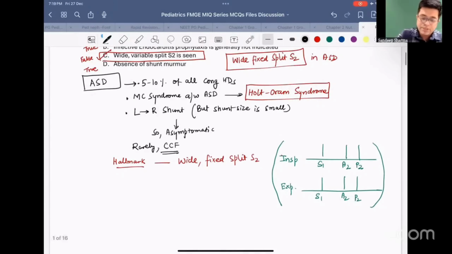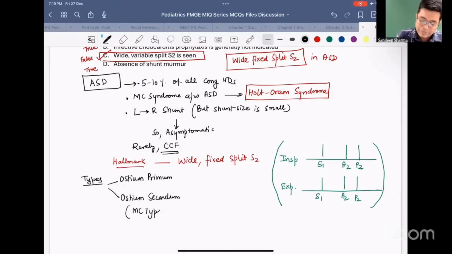Now, talking about the types of ASD, there are broadly two types. You have Ostium primum variety, which is a rare and more atypical form, and second is Ostium secundum form. Ostium secundum is the most common type of ASD. This is a past MCQ point as well. If you have to distinguish between them, remember that on ECG, Ostium primum shows left axis deviation, whereas in Ostium secundum variety, ECG shows right axis deviation.